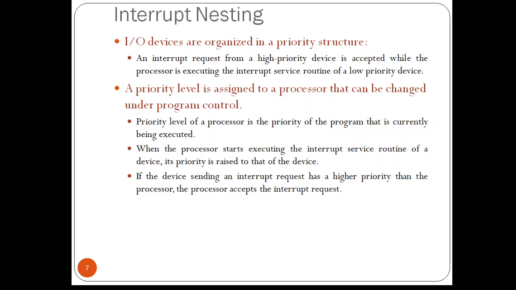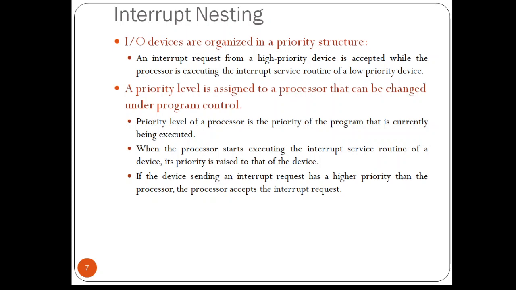Now suppose a program is running in the processor and there is a request from an IO device. In that case, it will check its priority. If the priority of that requesting device is more than the priority of the program that is being run in the processor, it will accept the interrupt request from that device, or else it will not.